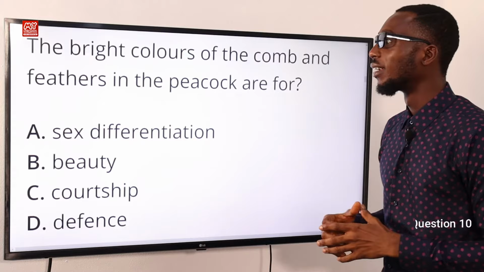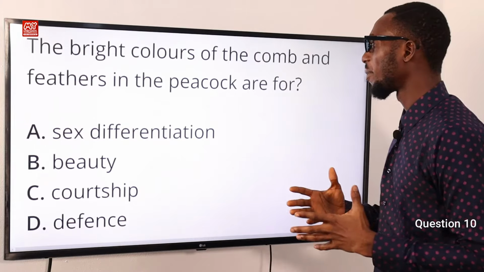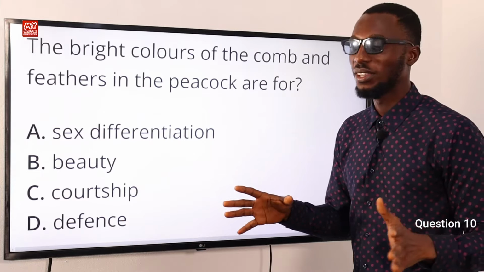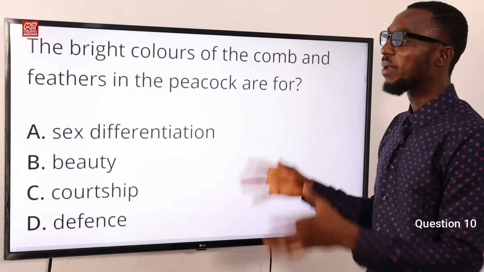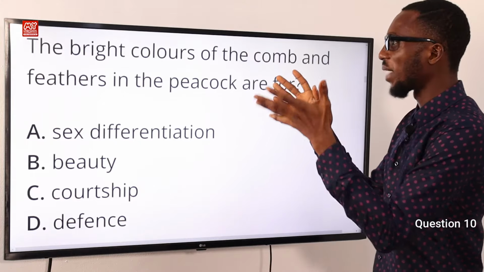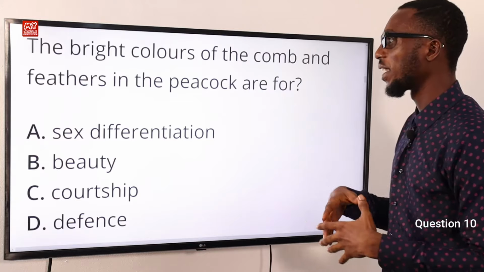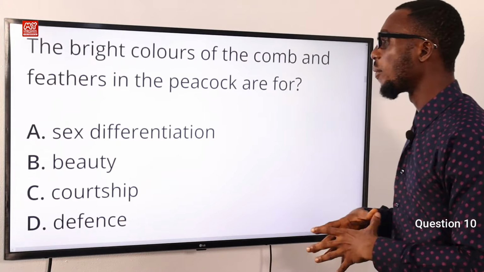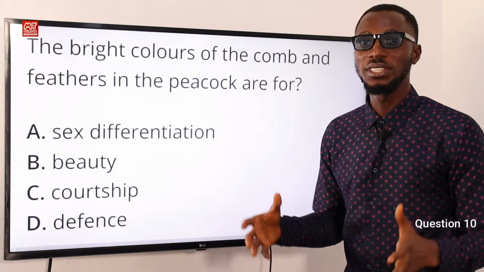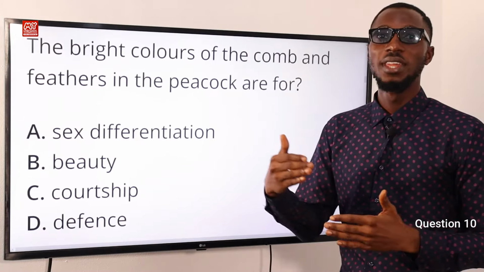Question 10. The bright colors of the comb and feathers in the peacock are for what? Okay, so when you talk about birds, generally, the display of their bright colored feathers or their comb is actually a courtship behavior. So they are just trying to attract.